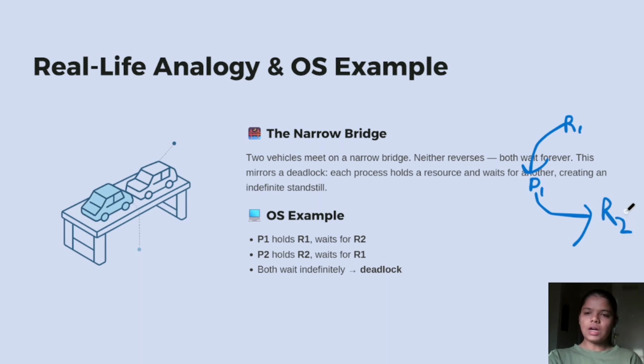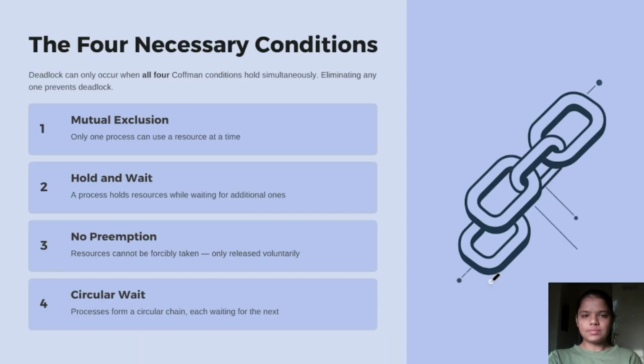Similarly, the resource R2 is allocated to process P2 and the process P2 is waiting for resource R1. Both wait indefinitely, so this is a deadlock condition.